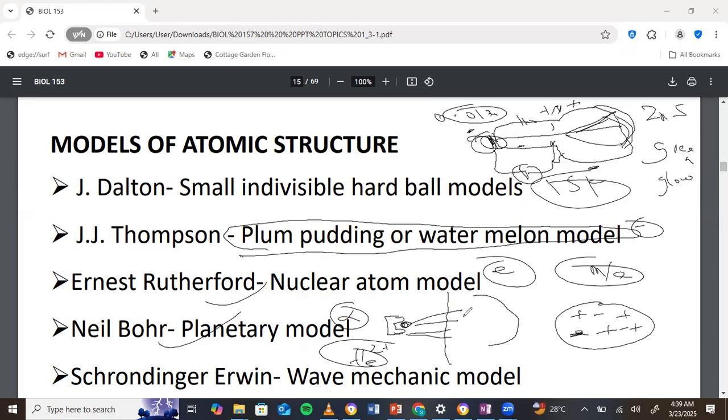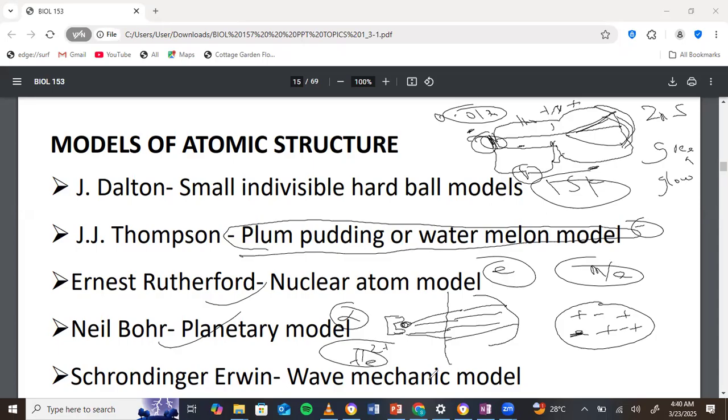Now, this is what he observed. He observed that most of the alpha particles went through the thin foil undeflected. From this, he concluded that most of the space of the atom is empty space, which is occupied by electrons, which are too light. Too light to what? To deflect the alpha particles coming in. That is what he said. And because most of the alpha particles behave this way, it means most of the space of the atom is occupied by this.